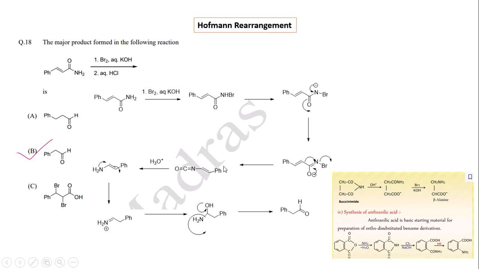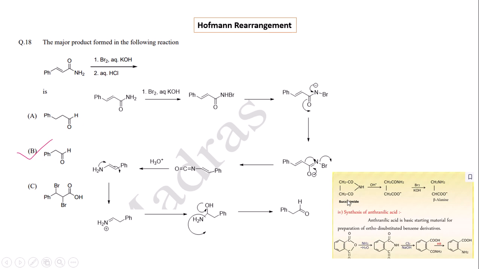The alkyl isocyanate has the phenyl part, so the phenyl amine is formed, and this undergoes isomerization in the presence of H3O plus to produce the imine intermediate. Then this imine intermediate loses ammonia to produce the alpha-phenyl acetaldehyde.